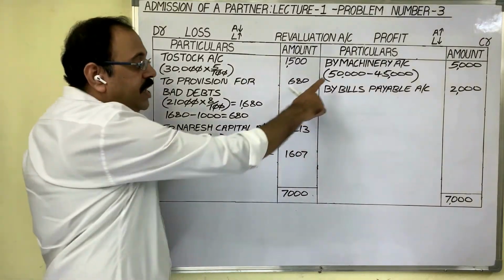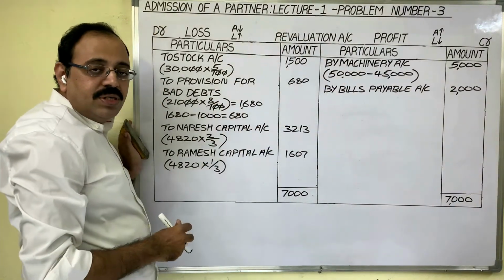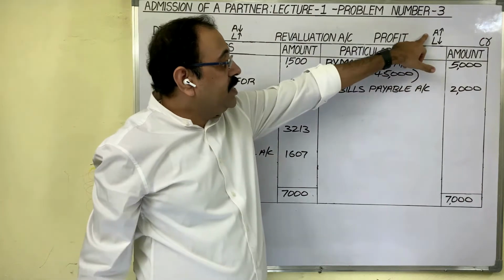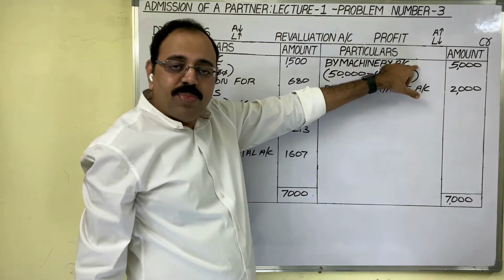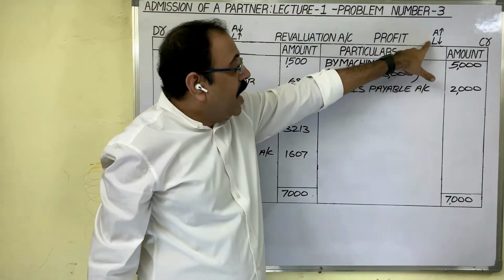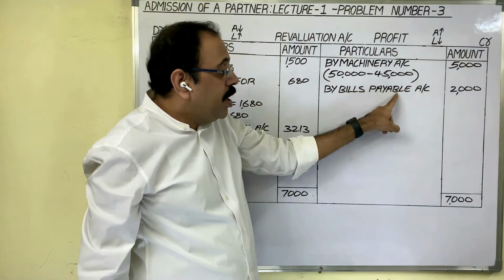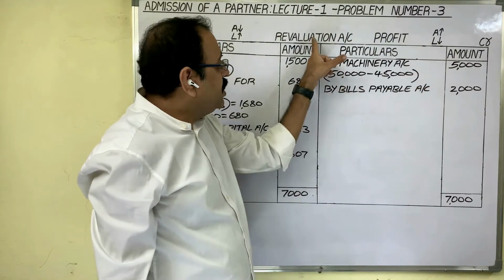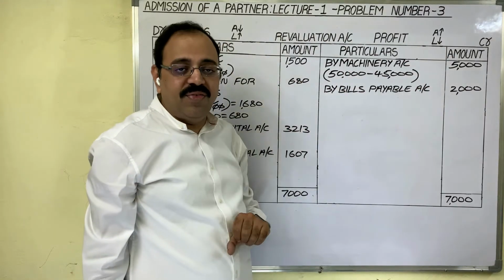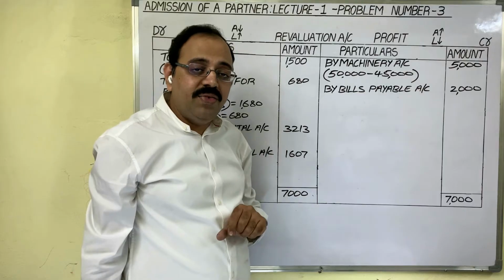Next, come to the credit side of the revaluation account. We have one asset increase. Machinery value is increased. Profit. Liability value, bills payable value, decreased. This is also one profit. For this profit, we should write the second entry. How to frame that entry?